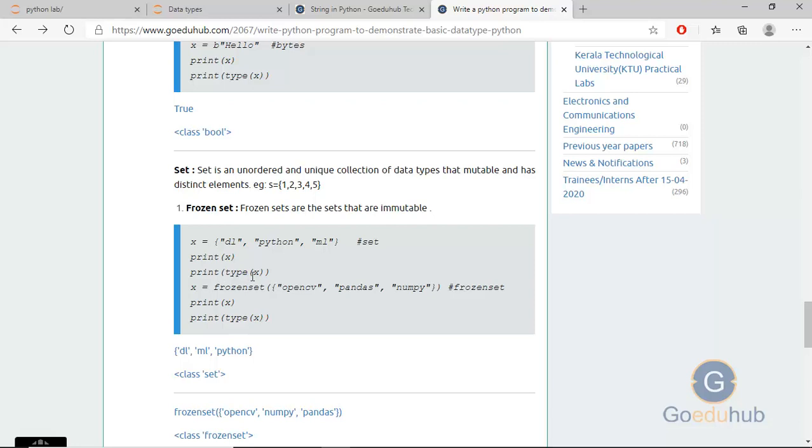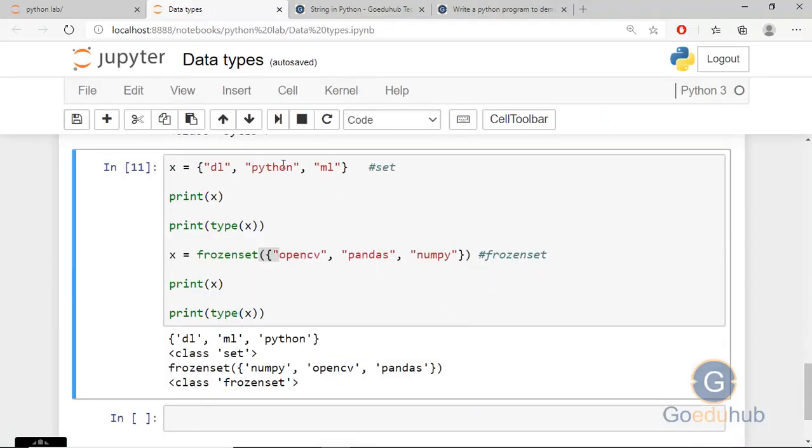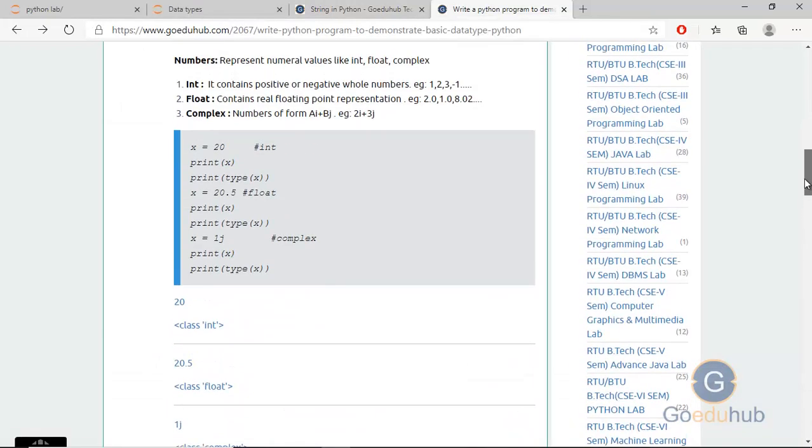Similarly, we have a type of set called the frozenset, and the difference between the set and the frozenset is that a frozenset is immutable. You cannot update or change a frozenset once you define it. Come to the practical part and you can see the output. We have defined a set, then checked the set and the type of set. Similarly with the frozenset, you can check x and the type of x. This is the output of the frozenset. Last one. So these are the basic data types of Python.